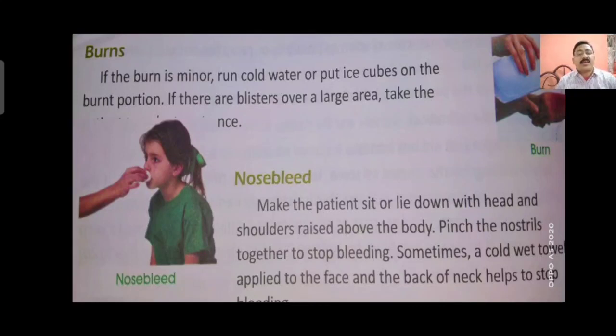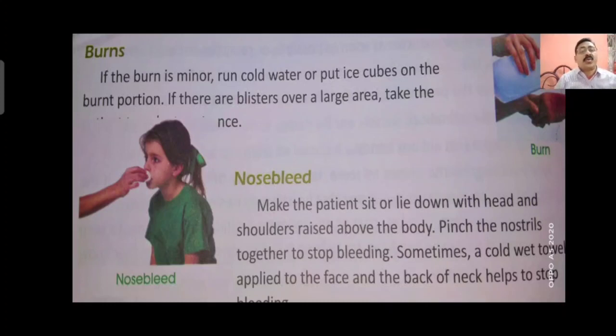If the burn is major, then please take the patient to the doctor, because sometimes a big blister occurs on the skin if hot water falls on your body. It is very hard to handle those blisters. They become so dangerous. If you touch them, the patient will have so much pain. Please take the patient to the doctor. The doctor can easily handle those blisters and make the patient comfortable. If you take the patient to the doctor, he will surely help make the patient free from the pain.